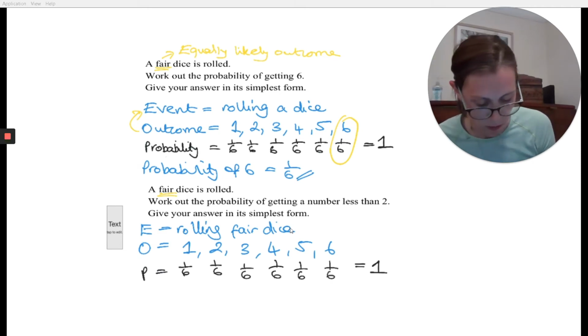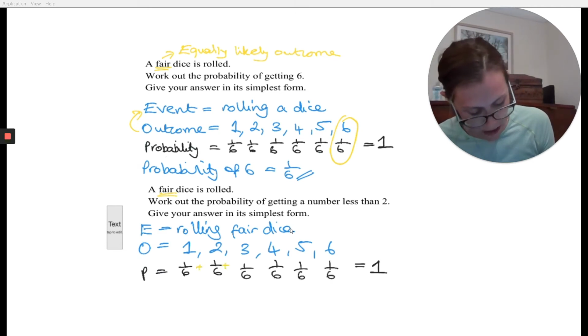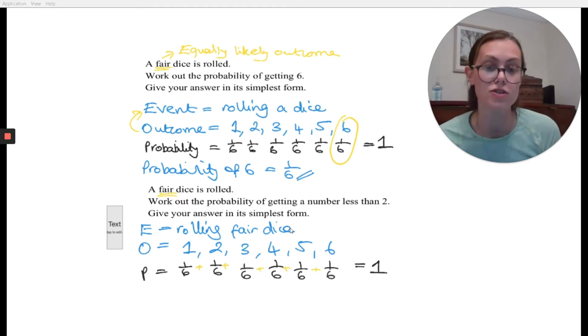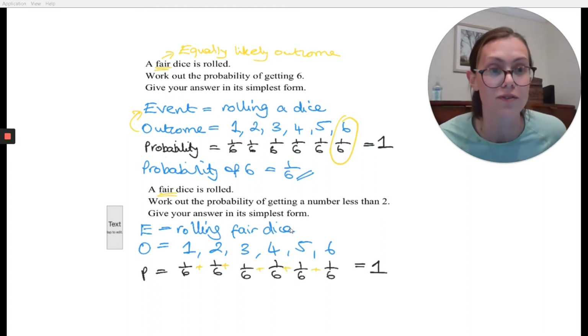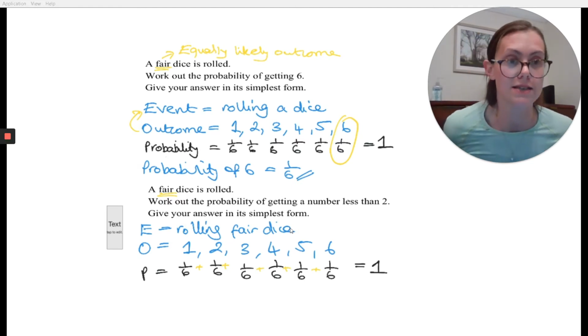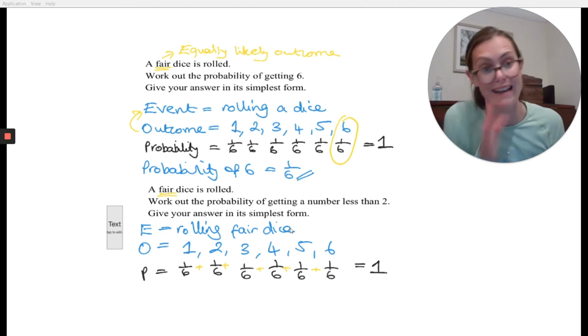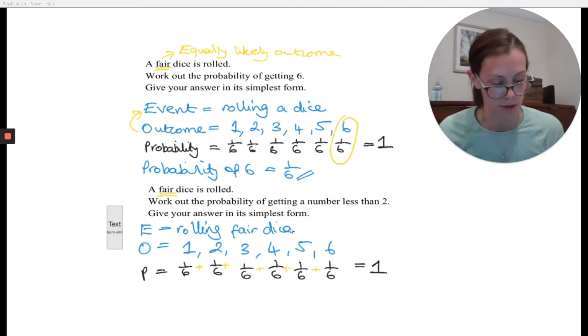What I mean by the probabilities equaling 1 is if I added these all together, I should get the answer of 1, because definitely one of these things is going to happen. There's no other number that I could get when I roll this dice. There is no possible way of this dice landing on a corner. It will be one of these numbers, so it must equal 1.